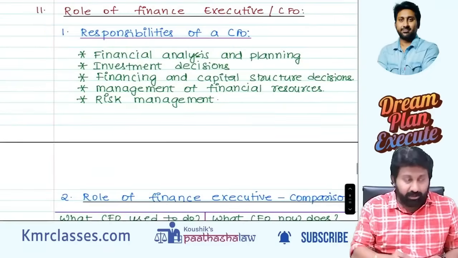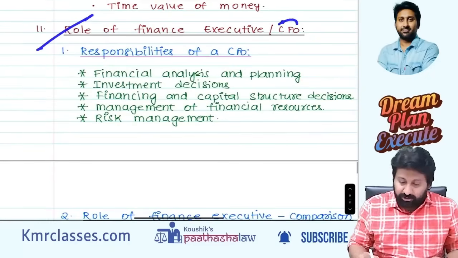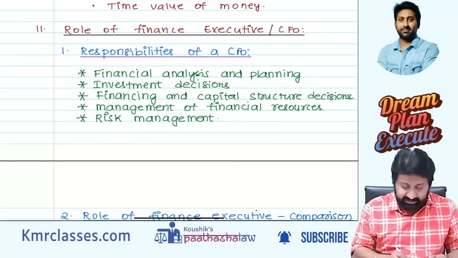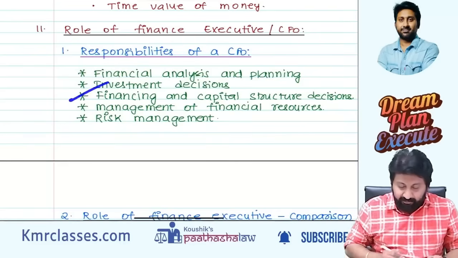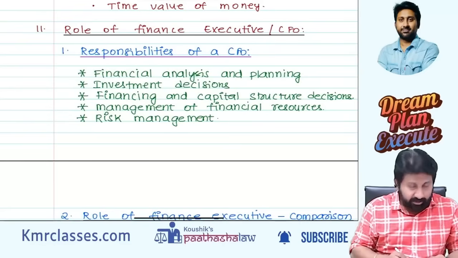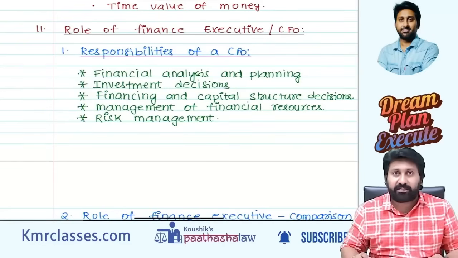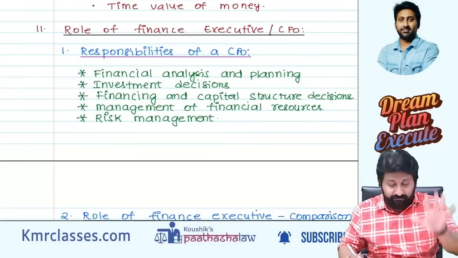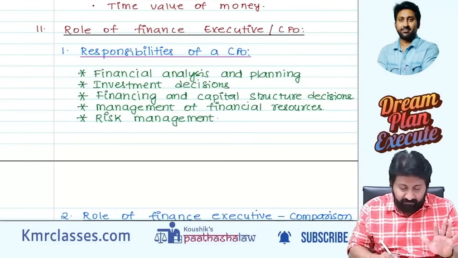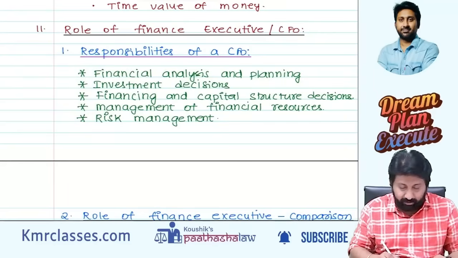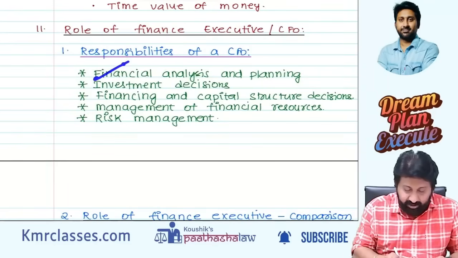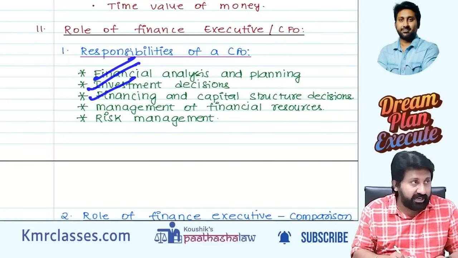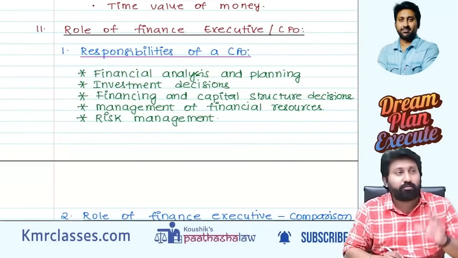Okay, let's see. Role of a finance executive. What does a CFO have to do? Financial analysis and planning and ratio analysis. Investment decision, capital budgeting. Financing and capital structure decision. Management of financial resources, meaning how much to invest, etc. And risk management. So he has to do 5 different kinds of responsibility.